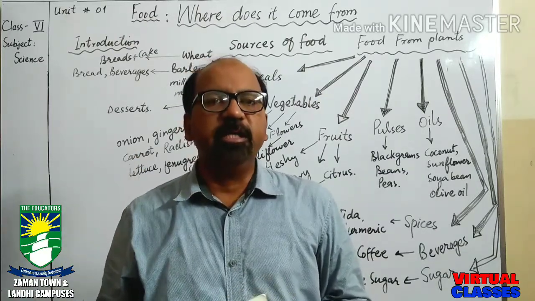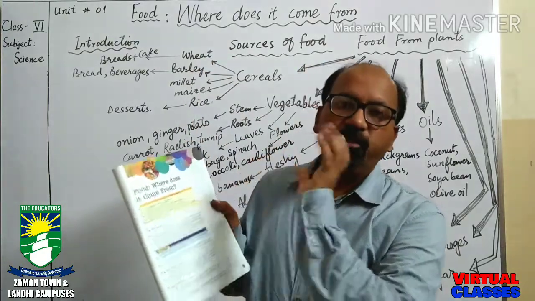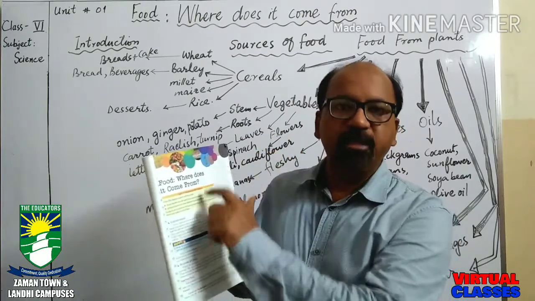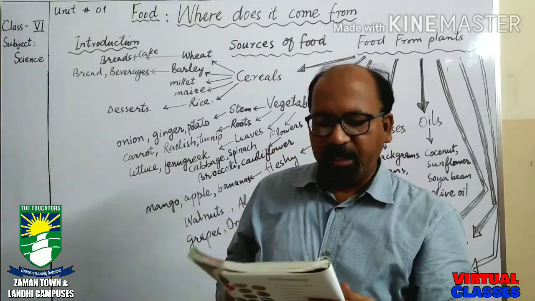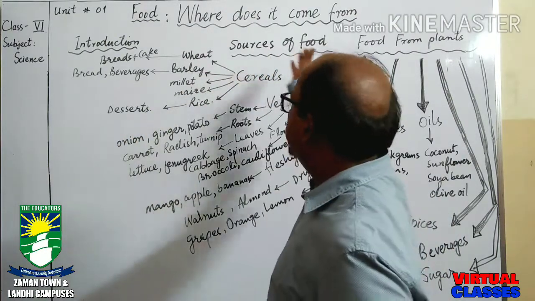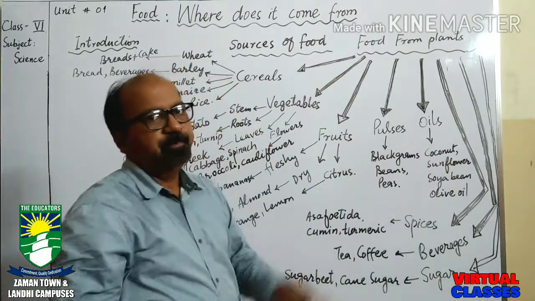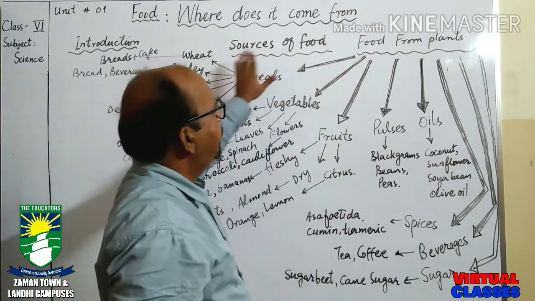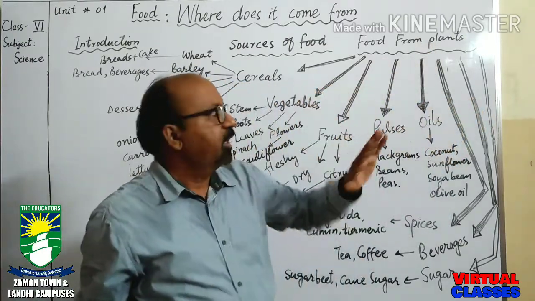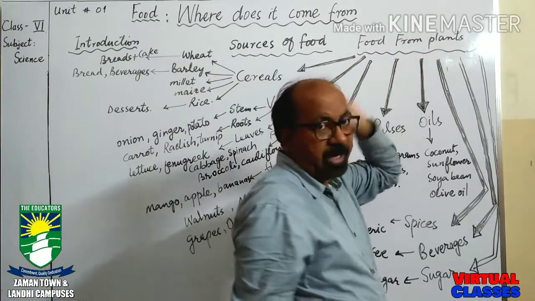And the question is, from where? Where does it come from? We are talking about the food, but from where is the food coming? So, in this chapter, I will explain to you the sources of food. The sources of food may be of two types: the food from the plants and the food from the animals. Right now, we are going to discuss the food from plants.